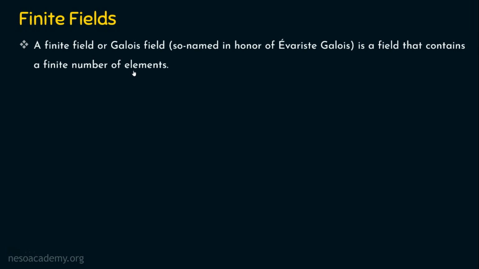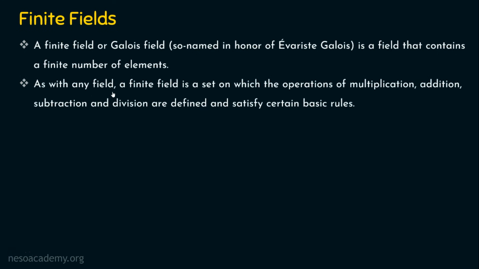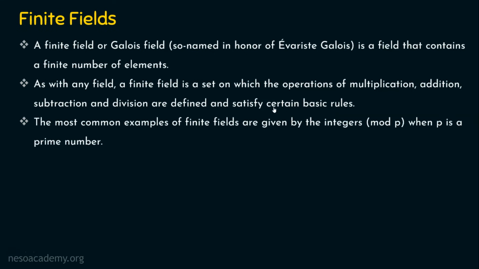As with any field, a finite field is a set on which the operations of multiplication, addition, subtraction and division are defined and satisfy the basic rules we have seen in the previous slides. If all these basic rules are satisfied, then it is a finite field only when it has a finite number of elements. The most common examples of finite fields are given by the integers mod p, where p is obviously a prime number.